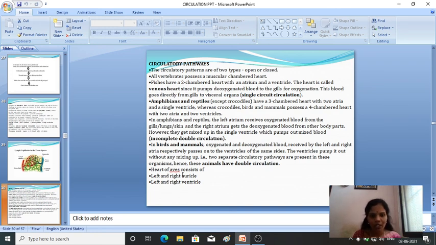The heart of birds has left and right auricles and left and right ventricles. So in case of birds and mammals, including human beings, we have a four chambered heart, two auricles and two ventricles. Keep in mind that in mammals, the left part will receive the oxygenated blood and the right part will receive the deoxygenated blood. So there is no mixing of oxygenated and deoxygenated blood, hence complete double circulation. Is it clear? So these are circulatory pathways.